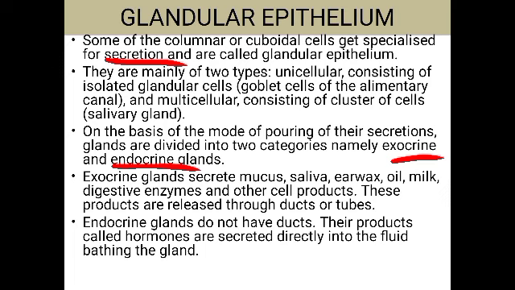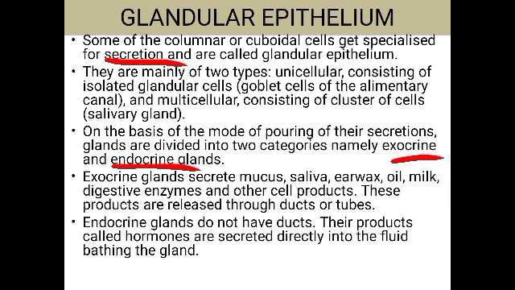Exocrine glands, exo means outside, isn't it? It means like that. So actually, what are exocrine glands? These are glands with ducts. Glands with ducts are called exocrine glands. It is not that the secretions are poured outside. For example, they secrete mucus, saliva, earwax, oil, milk, digestive enzymes and other cell products. So all these are secreted by the exocrine glands.